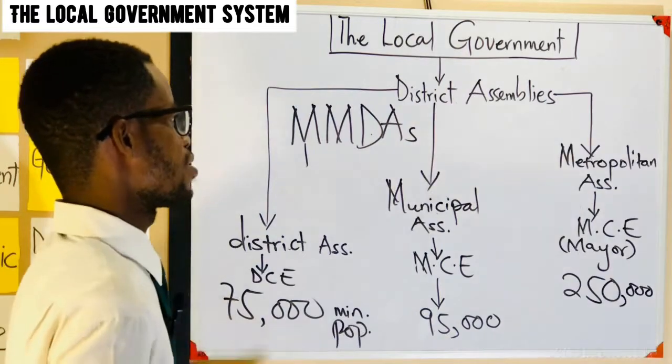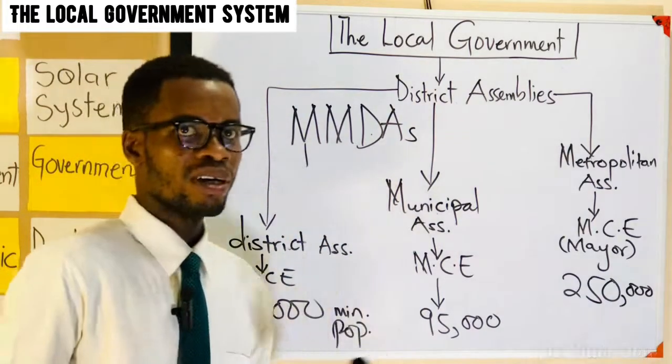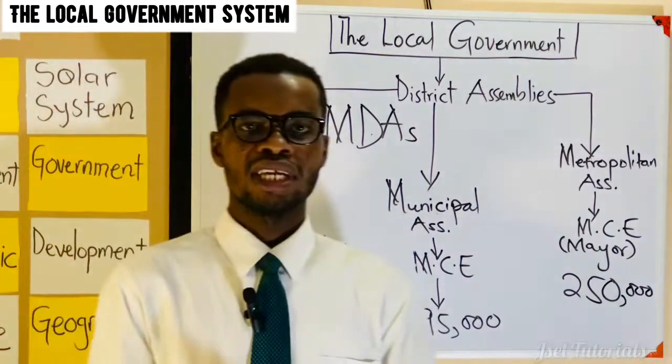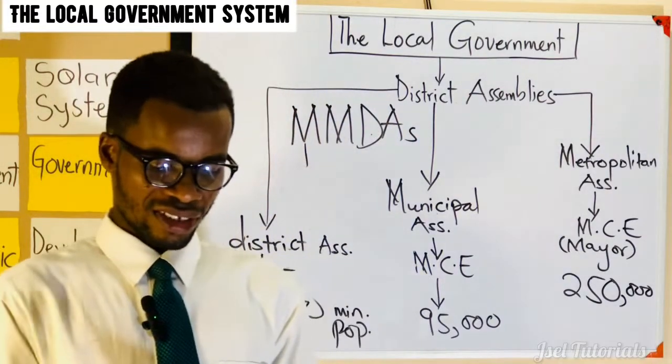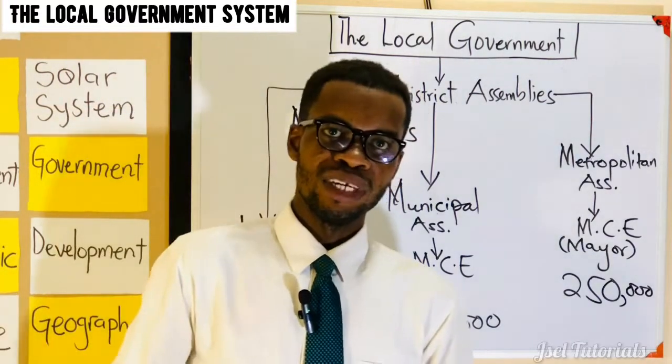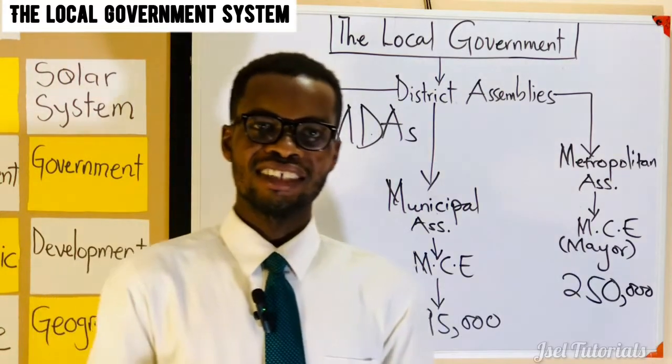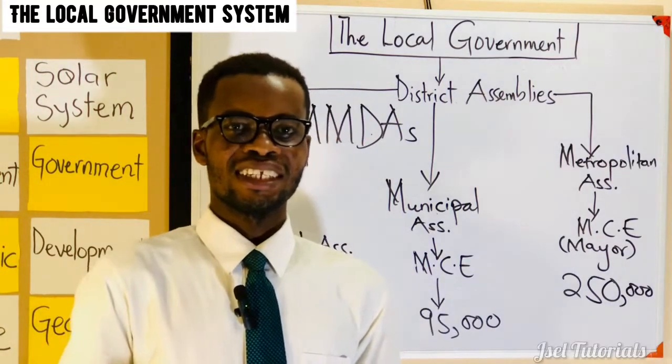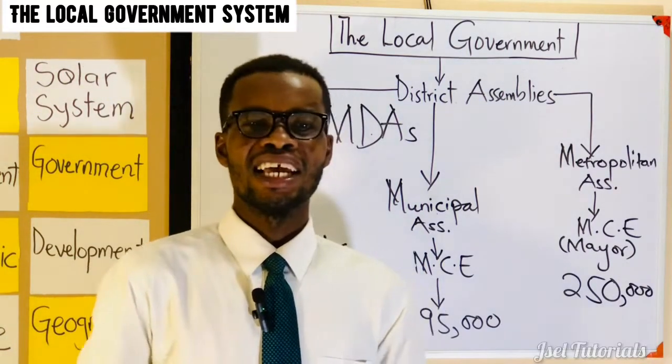So MMDAs: metropolitan, municipal, and district assemblies. So this is how we end the lesson on the government at the various levels.